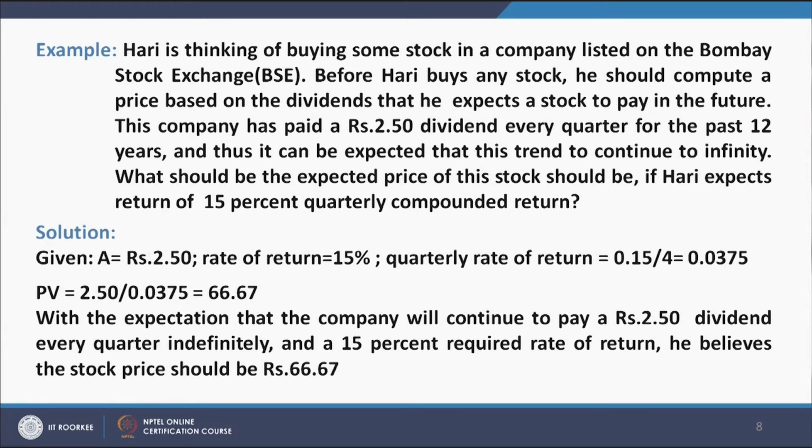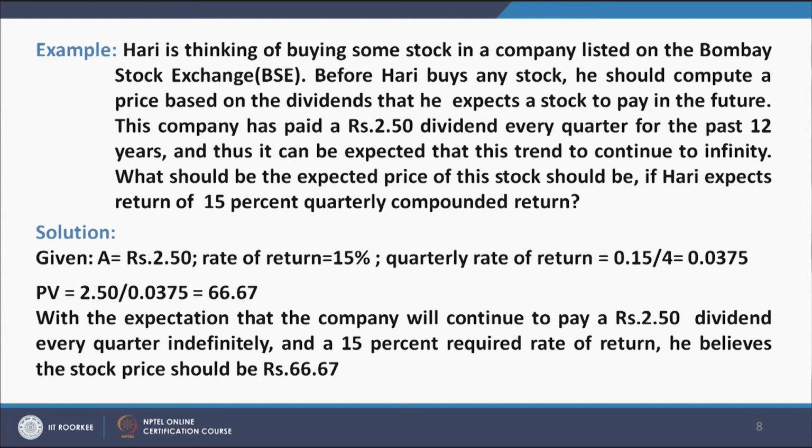The solution is, given that A is equal to rupees 2.50, the rate of return is 15%, so the quarterly rate of return is 15% divided by 4, which is 0.0375. So, PV is equal to 2.50 divided by 0.0375, which comes out to be 66.67.